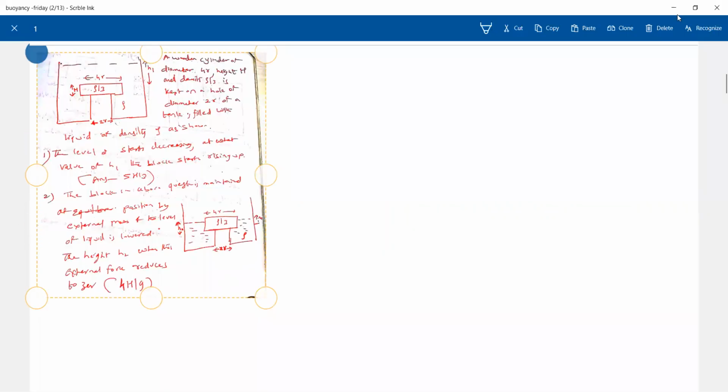Okay, read the question now. A wooden cylinder of diameter 4r, height h and density rho by 3 is kept on a hole.